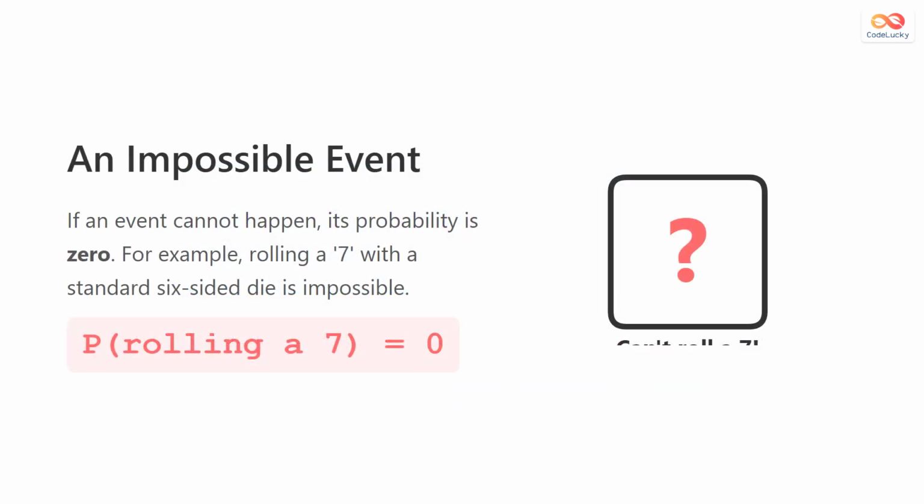Let's look at what a probability of 0 means. It signifies an impossible event. Consider a standard 6-sided die. The possible outcomes are 1, 2, 3, 4, 5, or 6. The probability of rolling a 7 is 0, because it simply cannot happen.